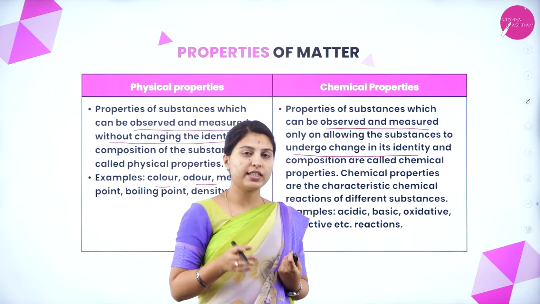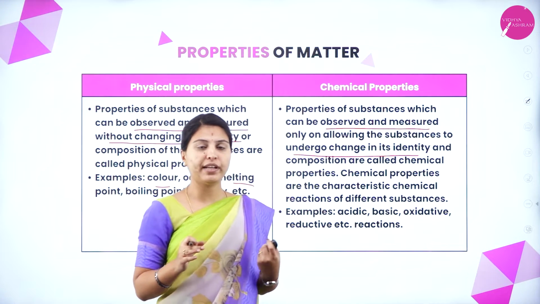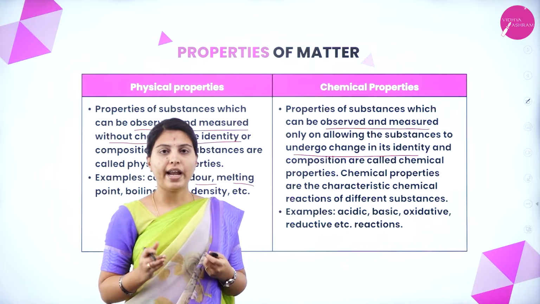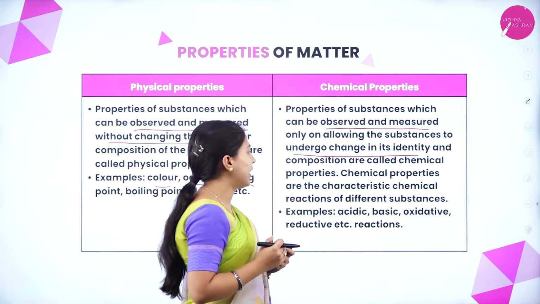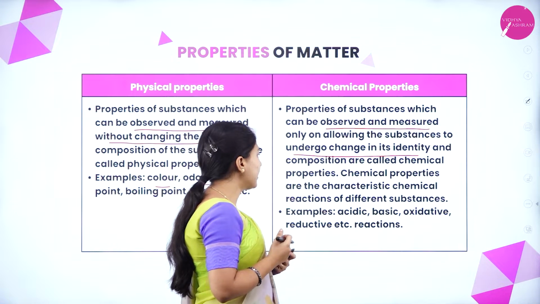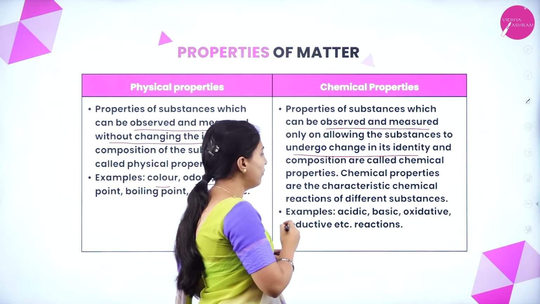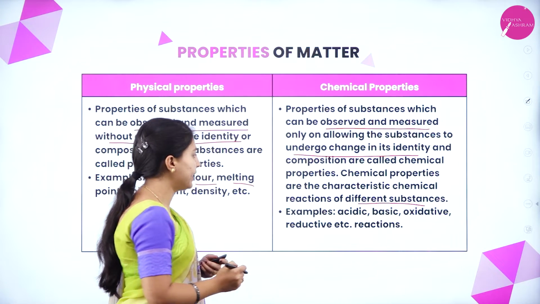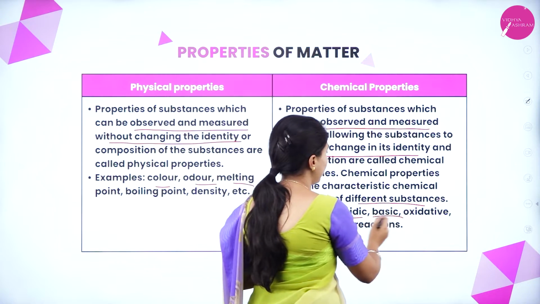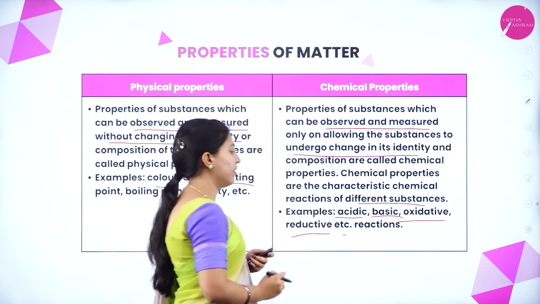Only then can you understand the chemical property. At that time it will lose its identity and its composition will change. Chemical properties are the characteristic chemical reactions of different substances. Examples: acidic, basic, oxidative and reductive, etc.